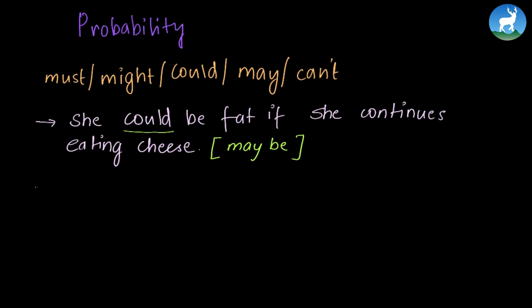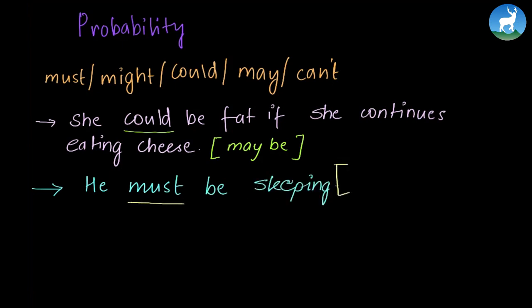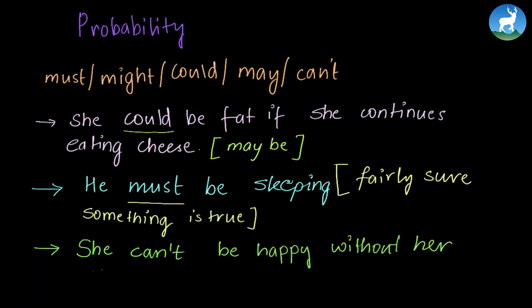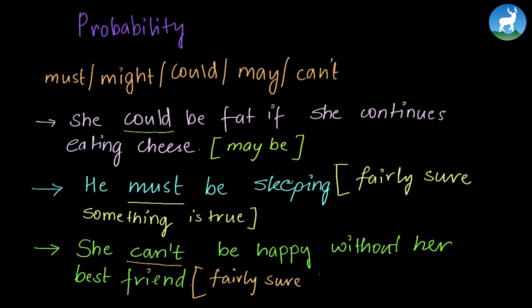Another example using must: he must be sleeping. Here, must expresses the probability that you're fairly sure that something is true. Now the example for can't: she can't be happy without her best friend. Here, the verb can't is used to express that you're fairly sure about something which isn't true.